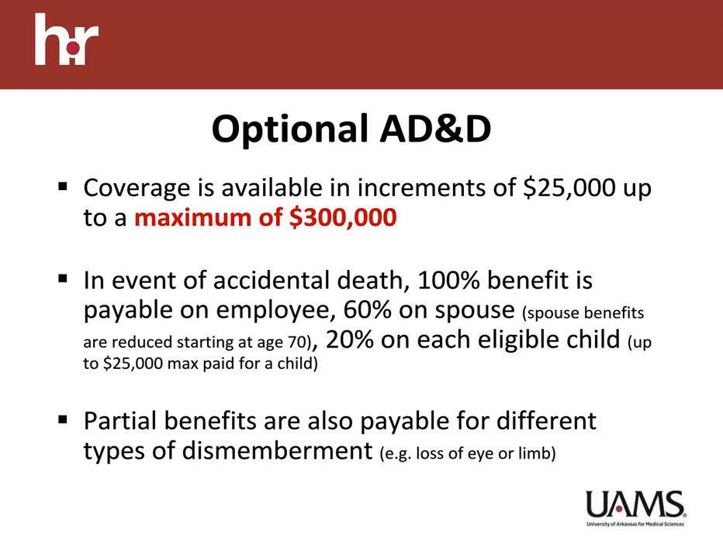In the event of an accidental death, 100% benefit is paid on the employee, 60% on the spouse, 20% on each eligible child. Spouse benefits are reduced starting at the age of 70. Partial benefits are also payable for different types of dismemberment, for example, the loss of an eye or a limb.